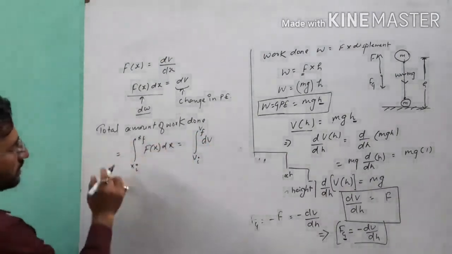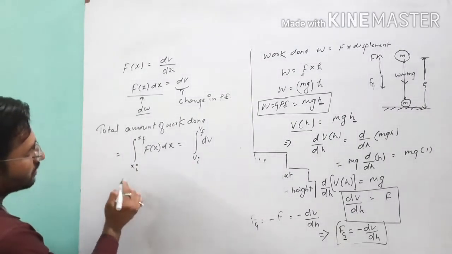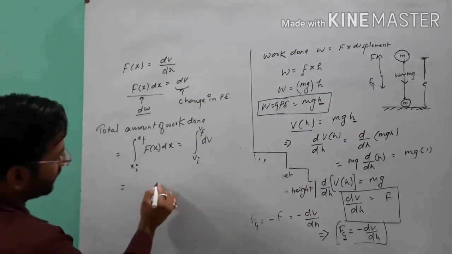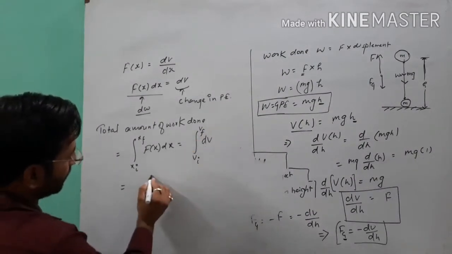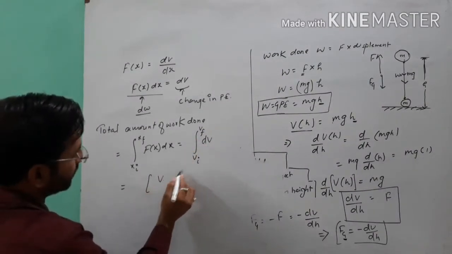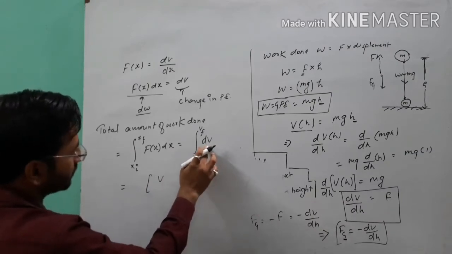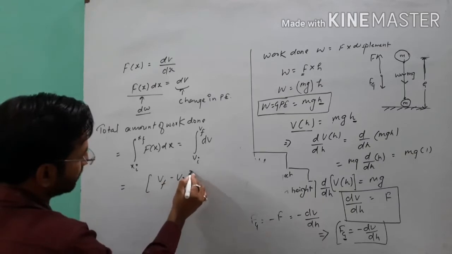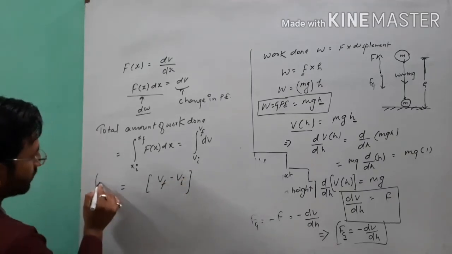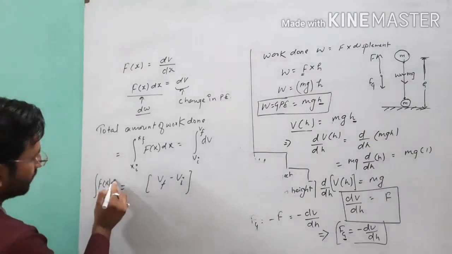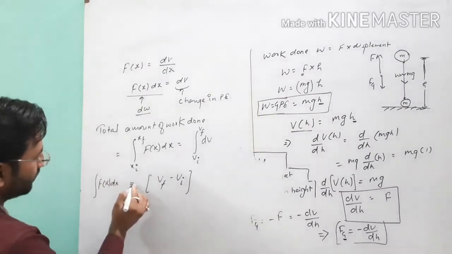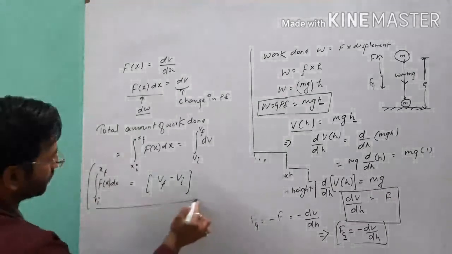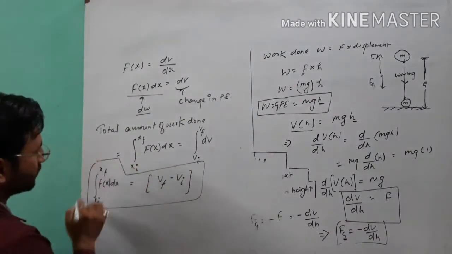So this is called the total amount of work done, known as potential energy. So we can write it is equal to the integration of dV, which is V, final minus initial. This is your answer, which is the total amount of work done to carry the object from xi to xf. This is stored as the potential energy of the body.